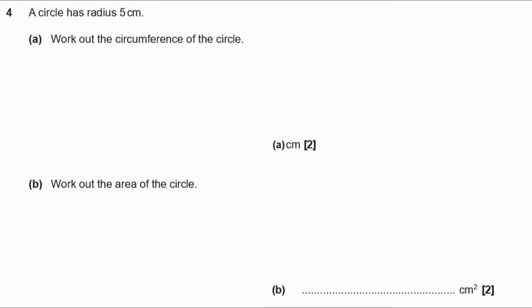A circle has radius 5 centimeters. Work out the circumference of the circle. Okay, so I've got a circle. Radius is the distance from the center to the edge. That's the radius. So this has got a radius of 5. Okay, so then to work out circumference,